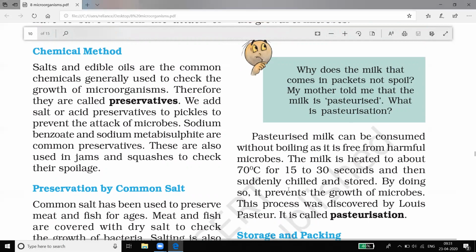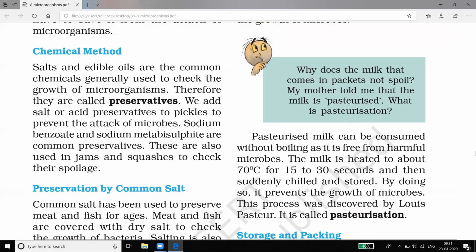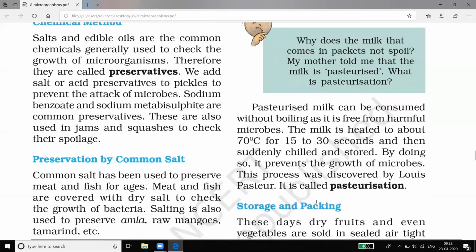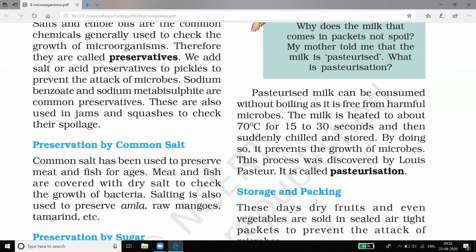Milk is heated up to 70 degrees Celsius for 15 to 30 seconds and then quickly chilled, cooled down and stored. It is called pasteurized. In this way, the growth of harmful bacteria is prevented and milk is preserved. So this was about pasteurization.